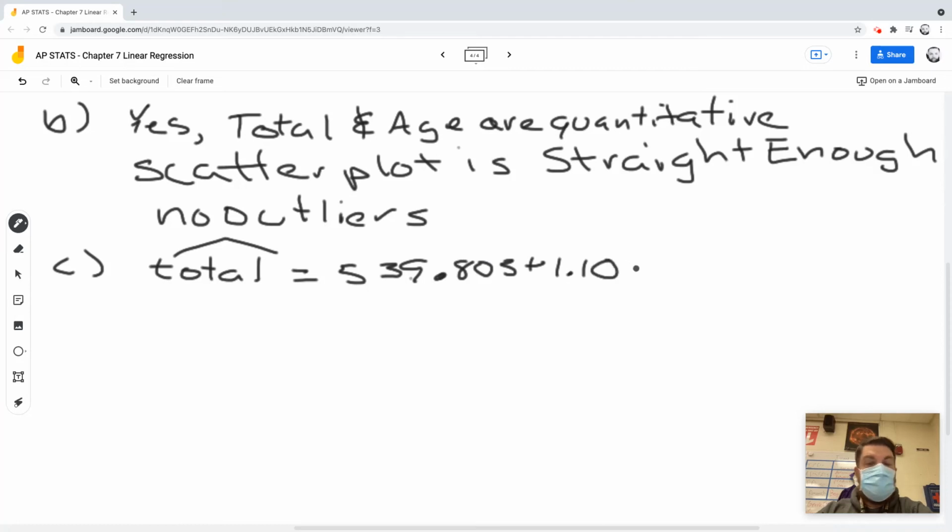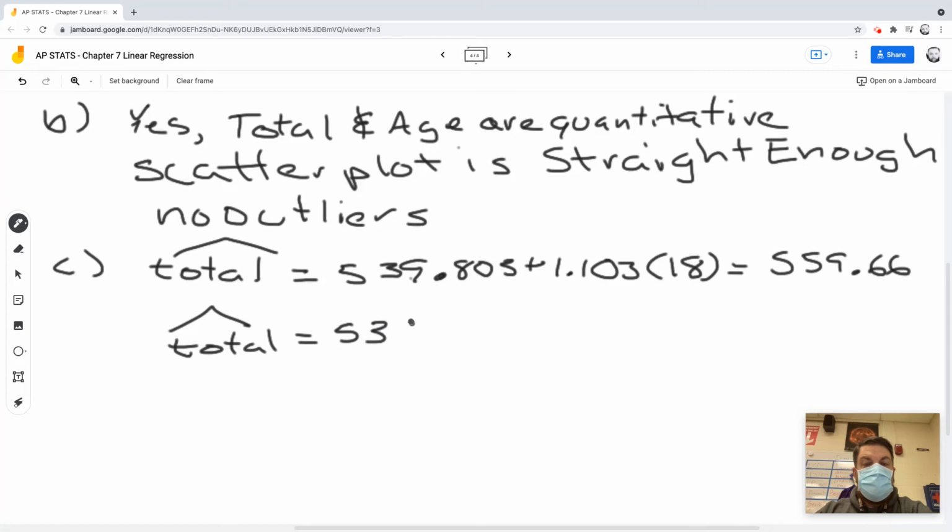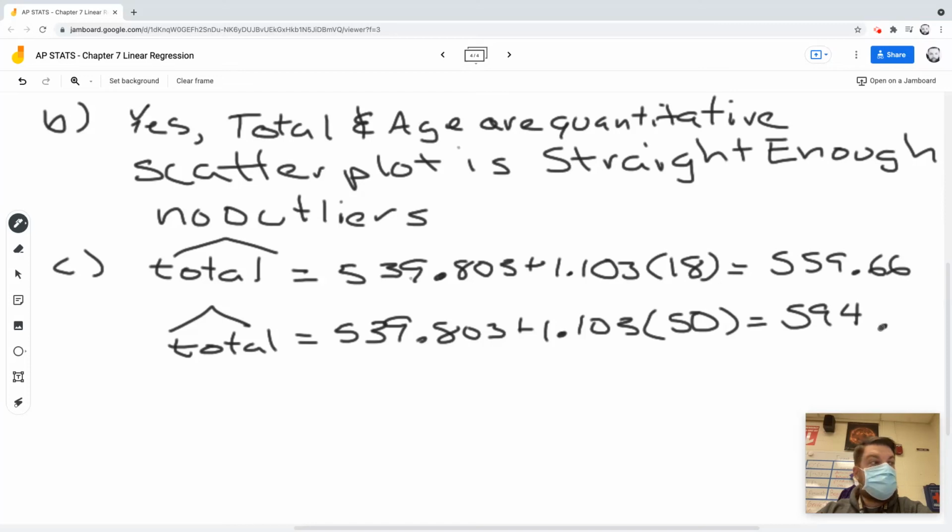I'm just going to plug in 18 years right here. Now when I do that, I get $559.66. And now if I do the same thing for a 50-year-old, same equation, except I'm going to plug in 50 for x. That is going to be 594.95.